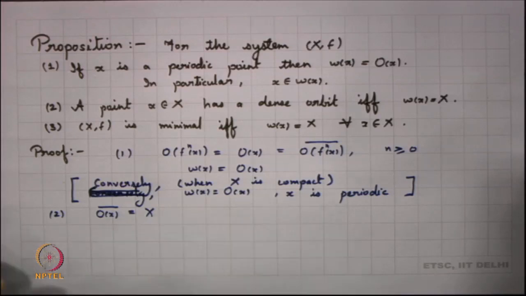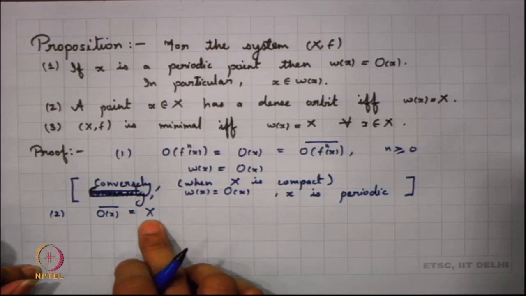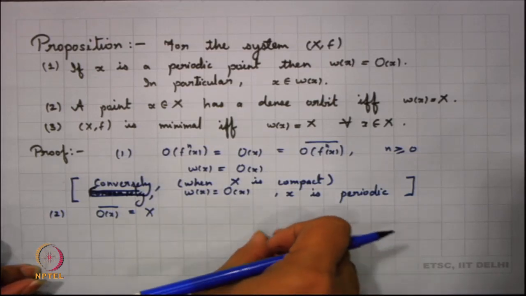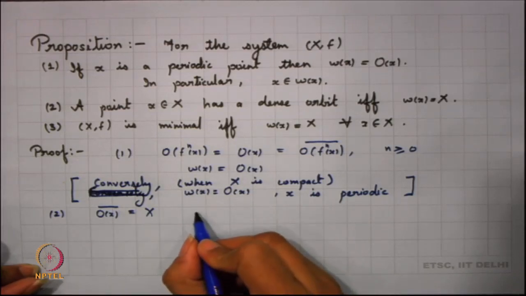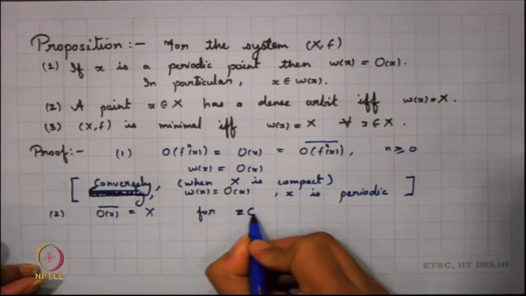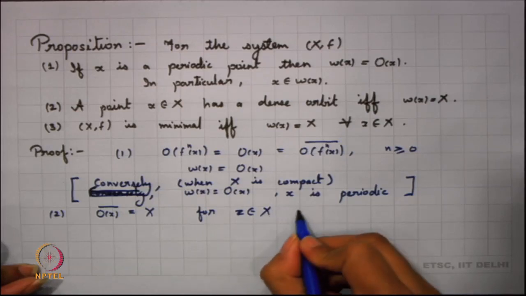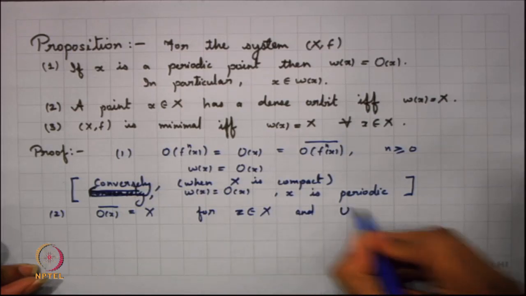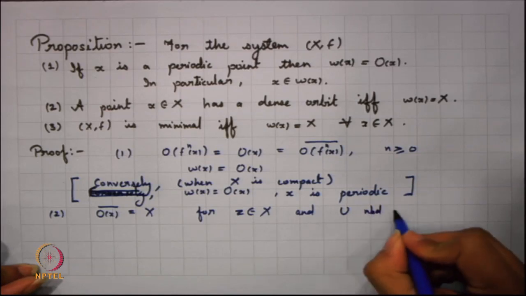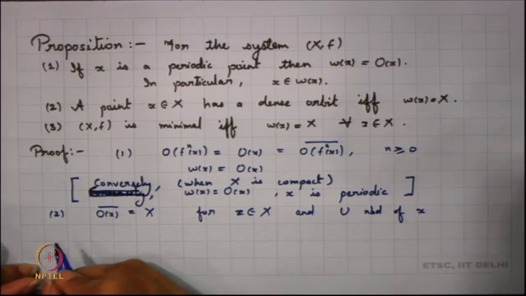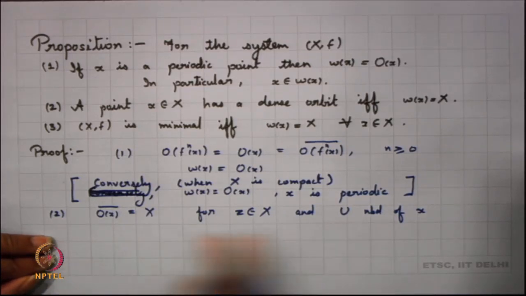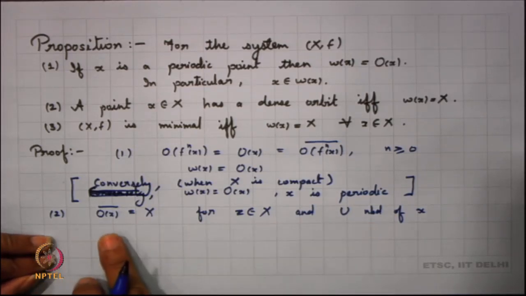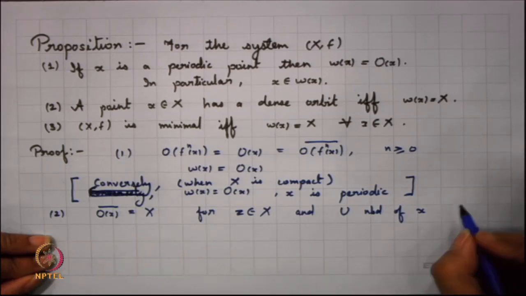So, if I take any open set U, since orbit closure of X is whole of X, that means whenever I take any open set U, I take any Z in X, and U an open neighborhood of Z, what do we get here? There exists some point of the orbit lying over here, since the orbit is dense. So, there exists some